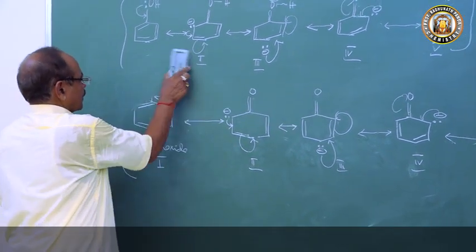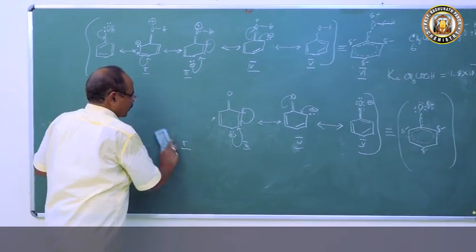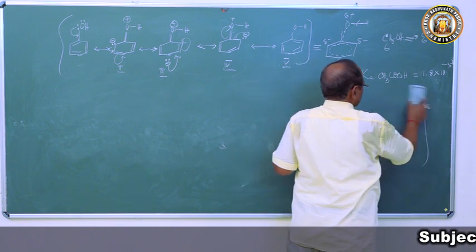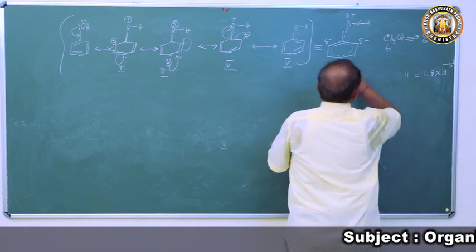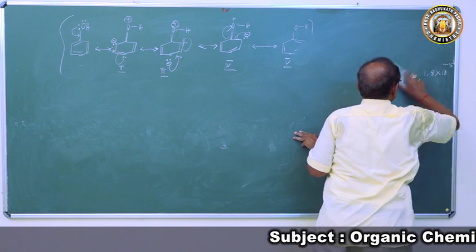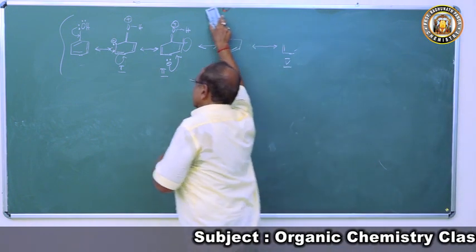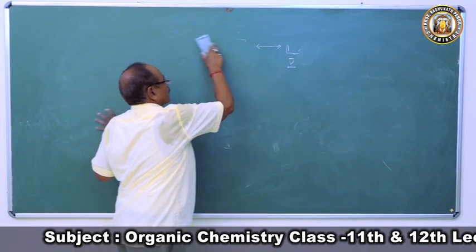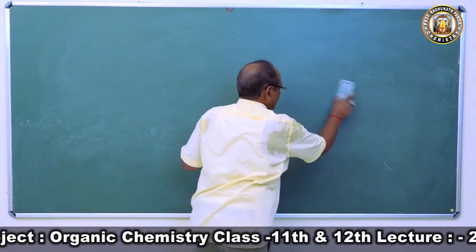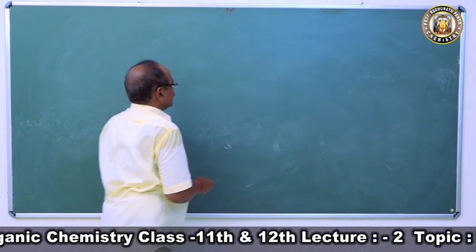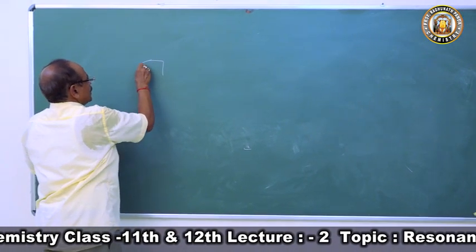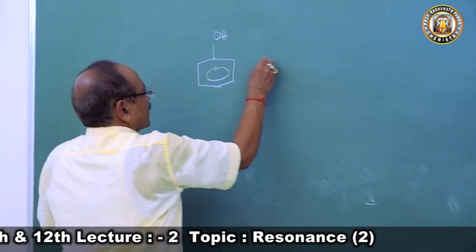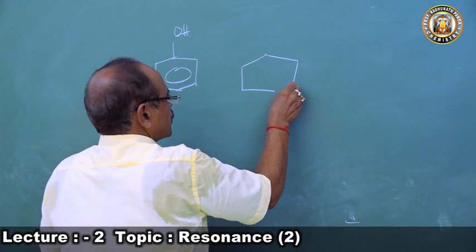When the phenol molecule undergoes substitution, what will happen to its acid strength and basic strength? We have two groups: one is an electron releasing group and the other is an electron attracting group. Take one simple example: this phenol, OH, and we substitute a nitro group at the ortho position.